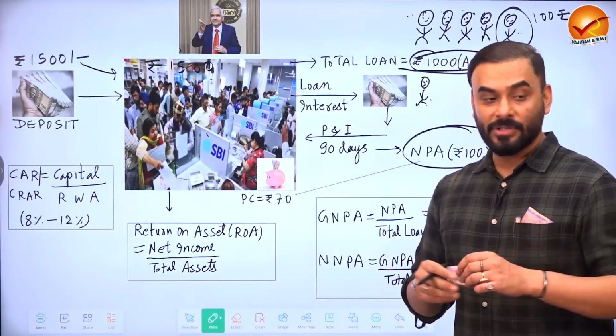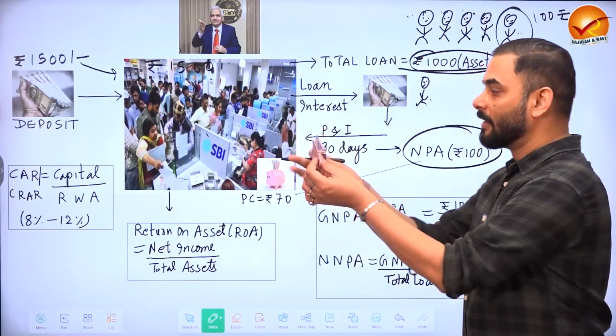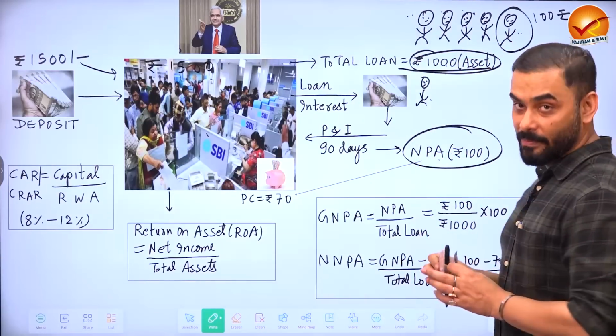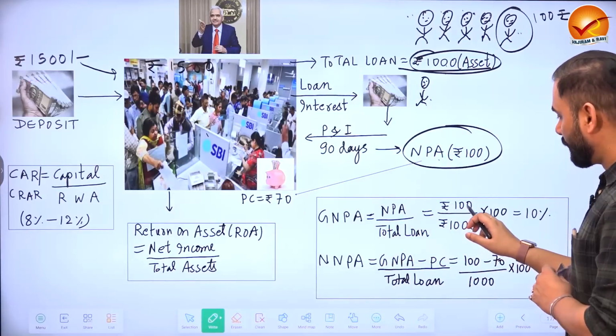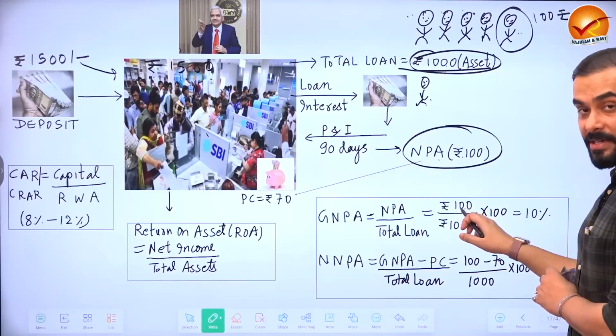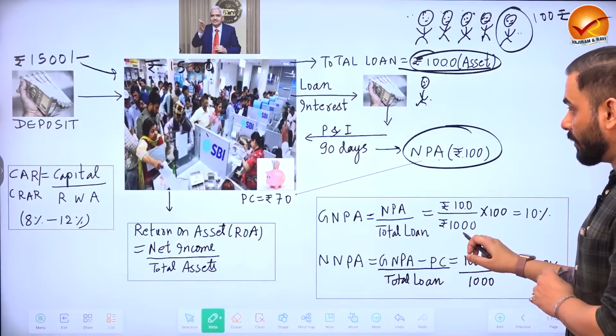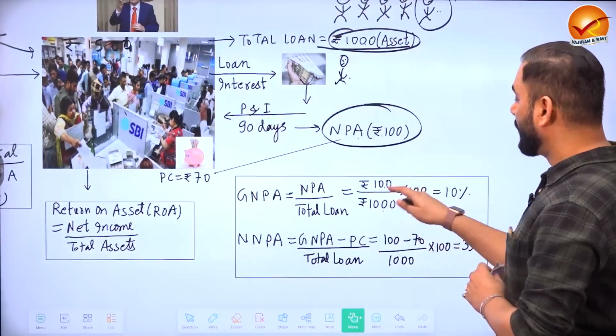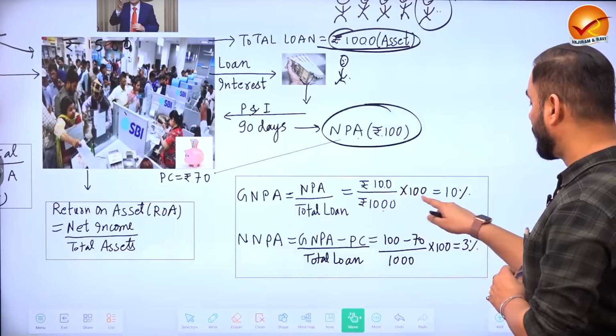Out of the 1000 rupee loan, this 100 rupees becomes the non-performing asset. So let us take this ratio. 100 is the non-performing asset, 1000 rupees is the total loan. So out of 1000, the non-performing asset is 100 rupees. So 100 upon 1000 into 100, 10%.